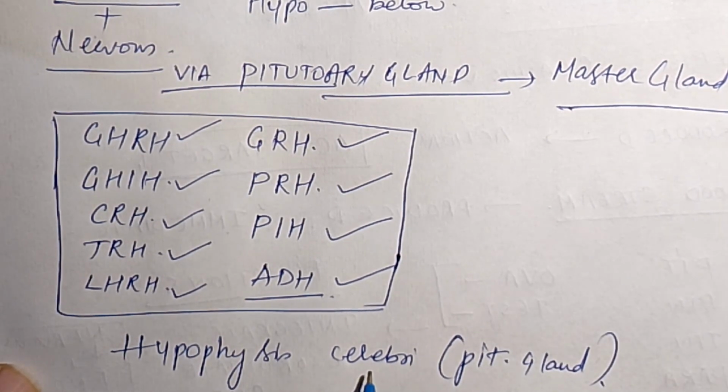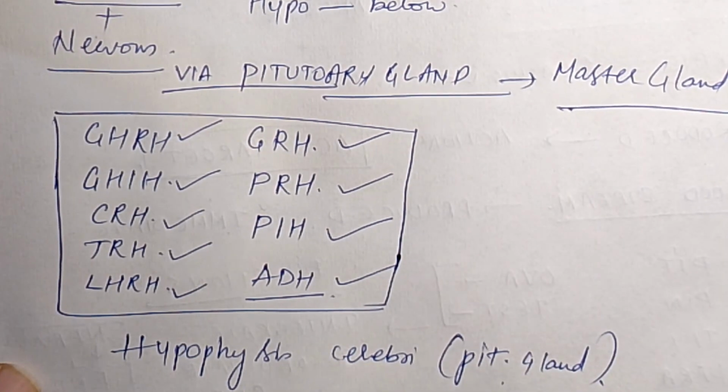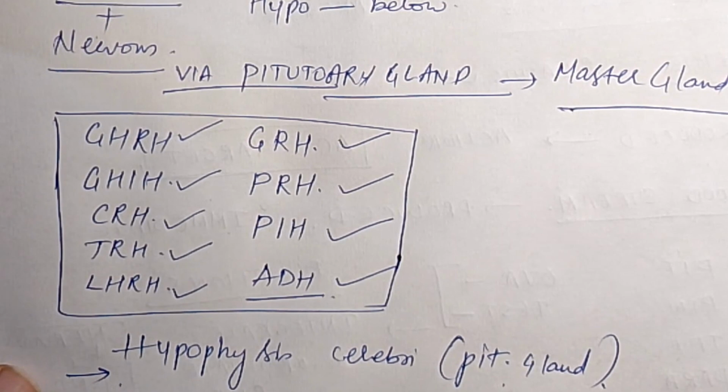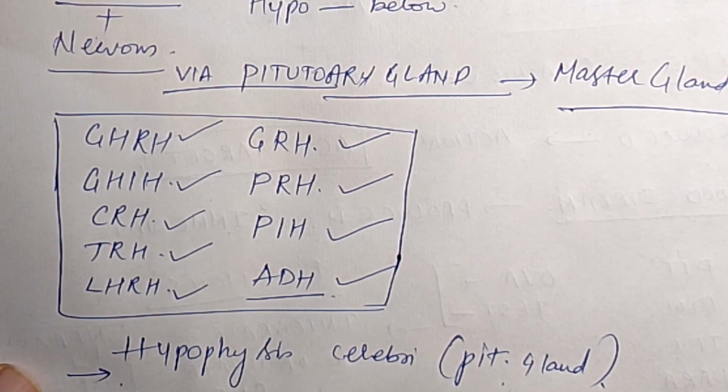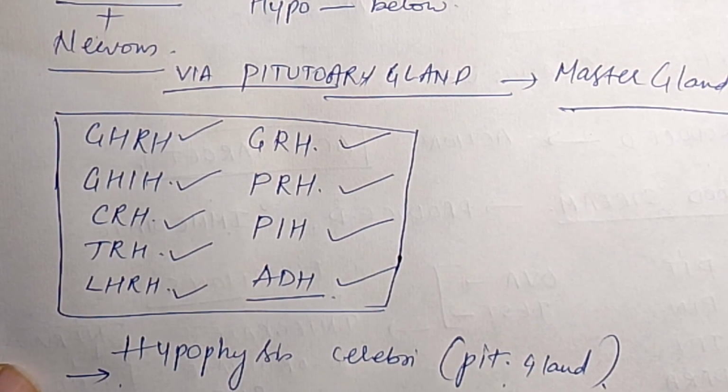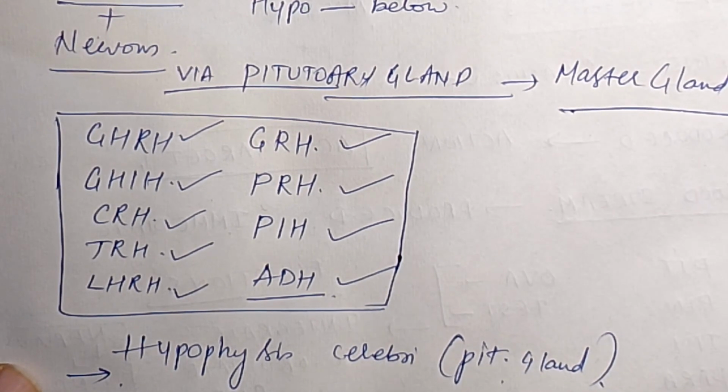The hypophysis cerebri, which is also called pituitary gland, is situated in the hypophyseal fossa, which is also called sella turcica, with the support of this sphenoid bone. This is one of the points. And it is suspended. It will be hanging. It is suspended from the floor of the third ventricle.